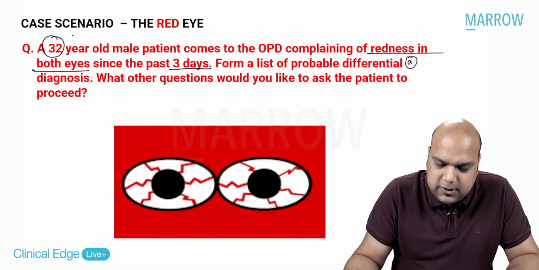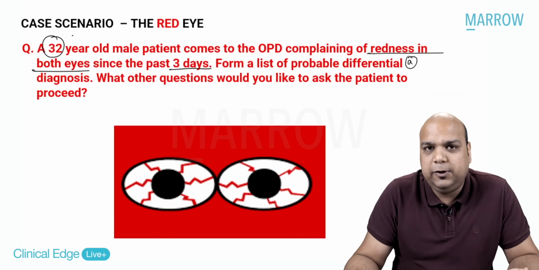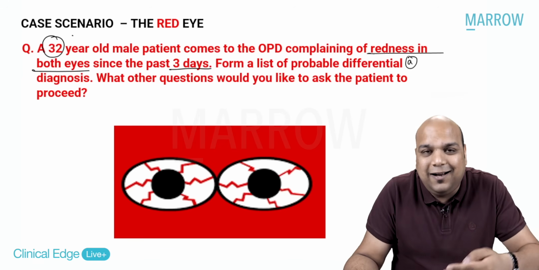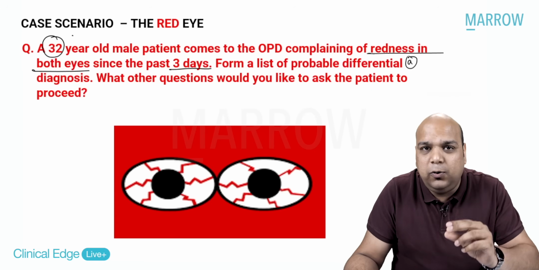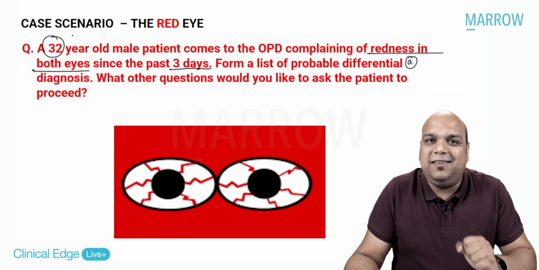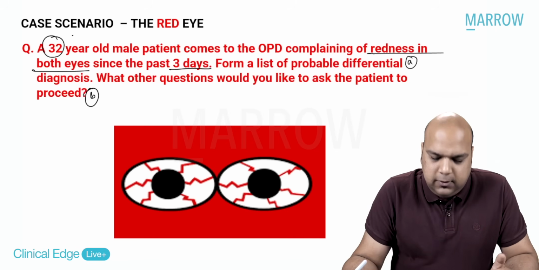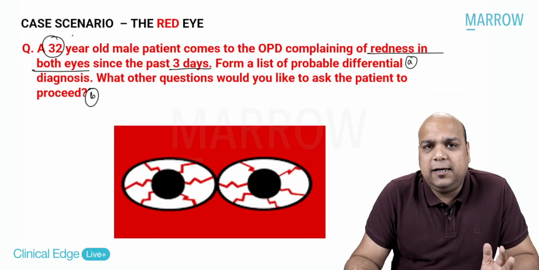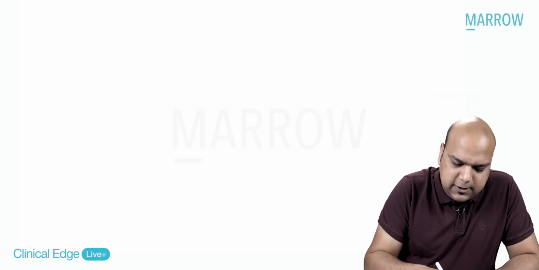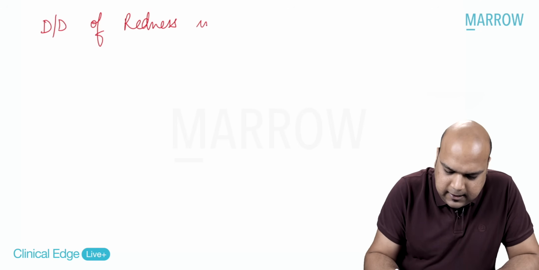And then part B of this question is, what other questions would you like to ask the patient to proceed? So what is the other history you are trying to elicit from the patient to be able to narrow down your options in the differential diagnosis? So, a 2-part question. Let's tackle the first part. Form a list of probable differential diagnoses. So basically we are asking you, what is the differential diagnosis of a red eye? Differential diagnosis of redness in the eye.